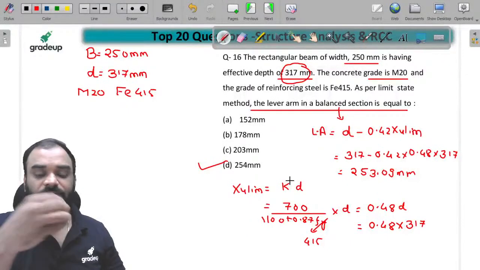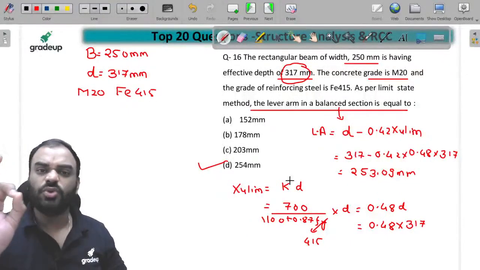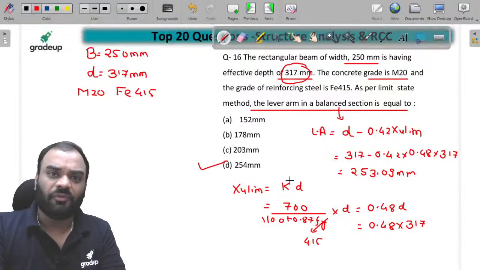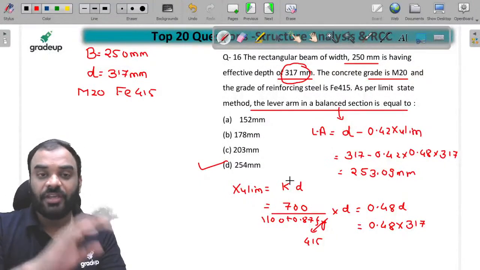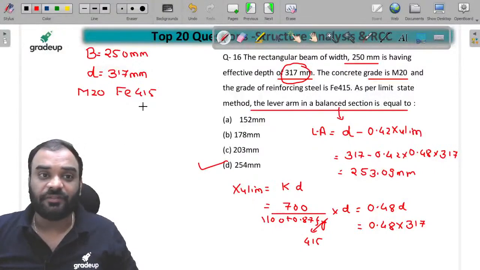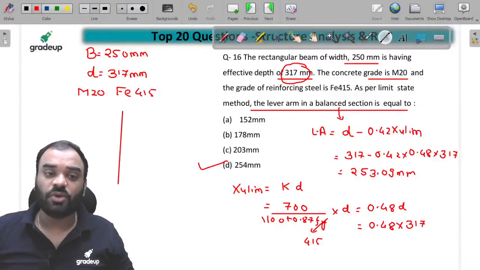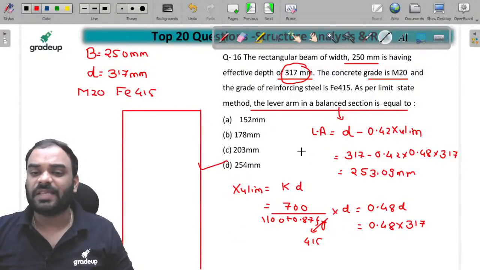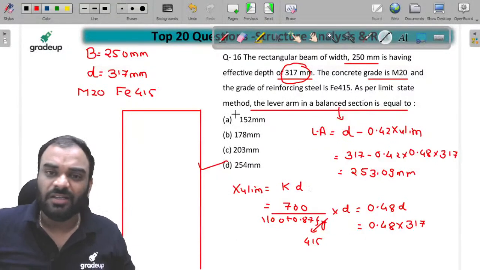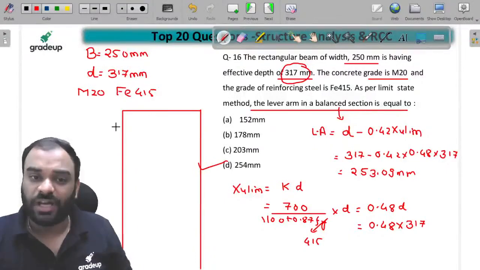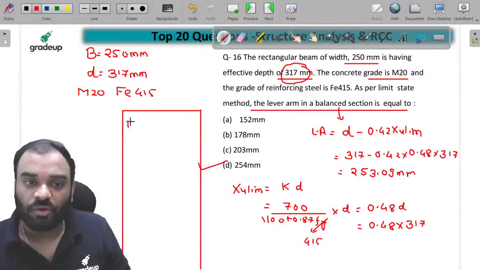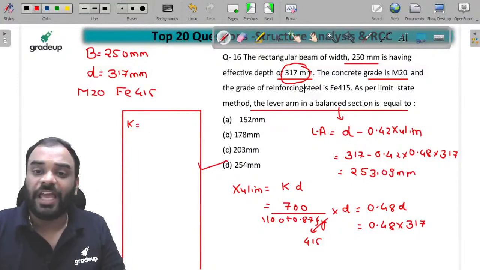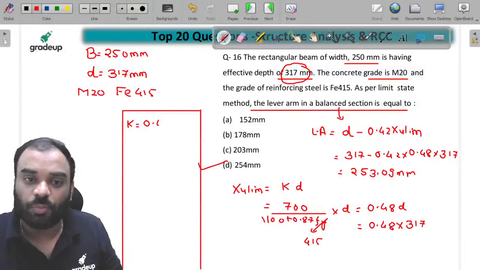Now you know that most of the time you have to use M20 grade and Fe415. Generally we use M20 and Fe415. So please remember this standard value, which is mostly used in objective questions. Do not try to solve such things in your examination by using a calculator. Just skip it. You can remember this value directly. If you put the value of K for Fe415, it is equal to 0.48.